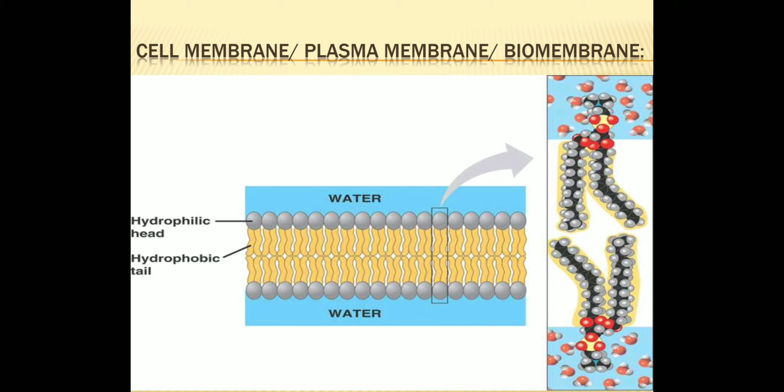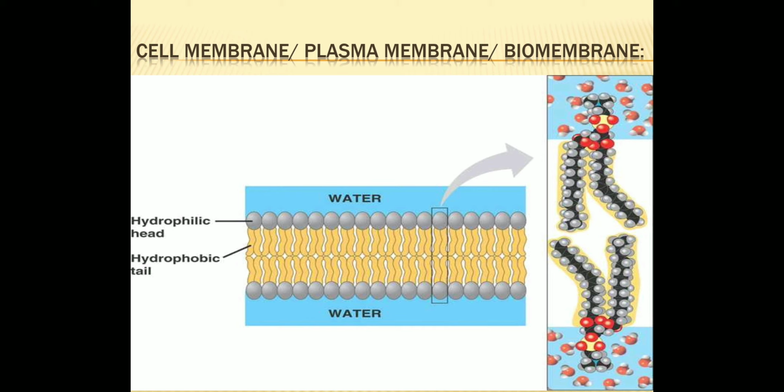If I say the word hydrophobic, that is water hating. Hydro means water, phobic means hating. So water hating means it will not allow the water to enter, and it is non-polar. So it has one hydrophilic polar head and two hydrophobic non-polar tails.